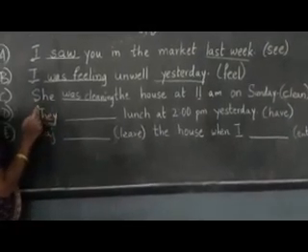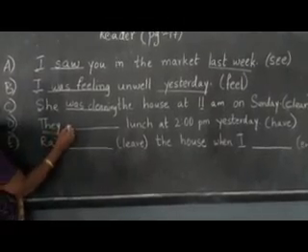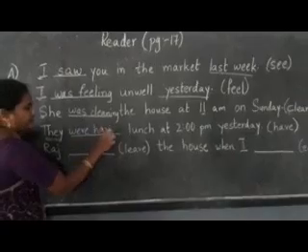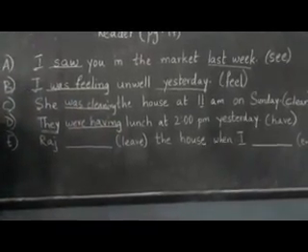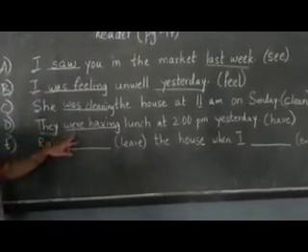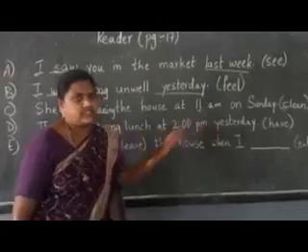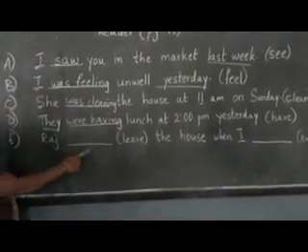So what is the plural for they? The verb we use is having, H-A-V-I-N-G. This is again past continuous tense. They were having lunch at 2 p.m. yesterday.